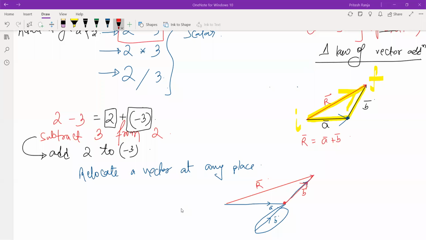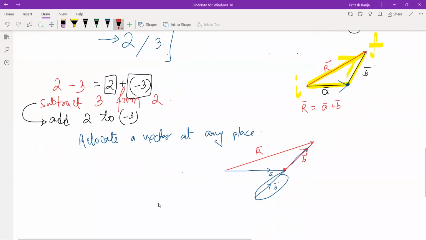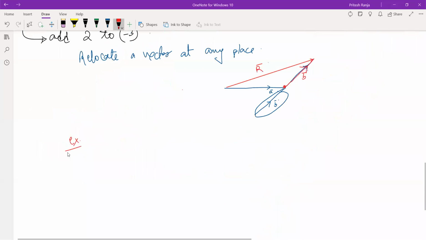Let us say we have two vectors, one vector going to the right. Let us say two forces are applied on an object in this manner. So these two forces are applied here on the object at this point. So what will be the direction of the resultant?